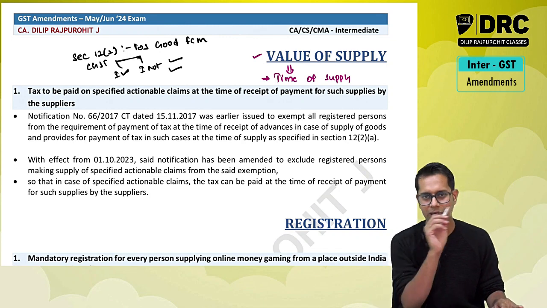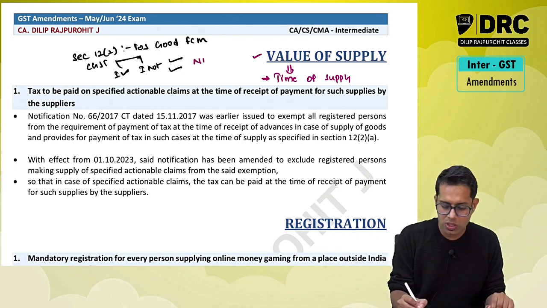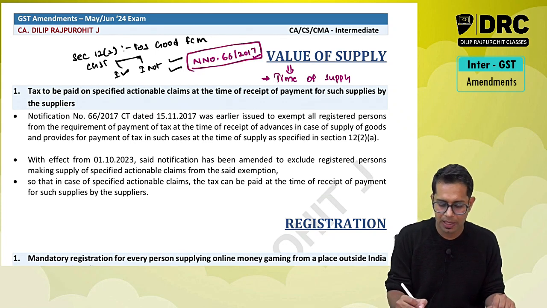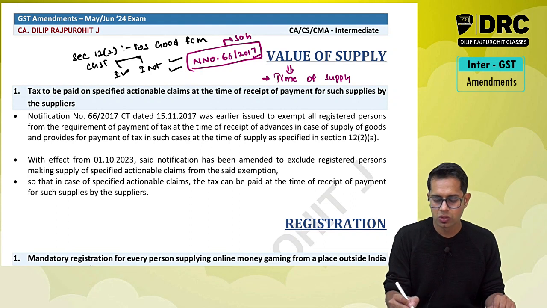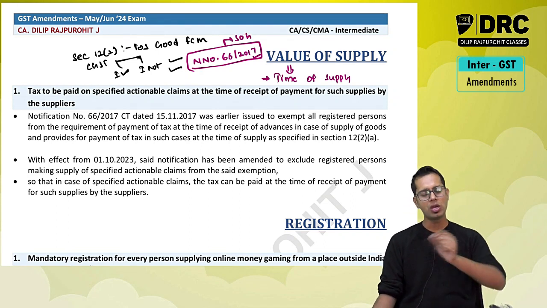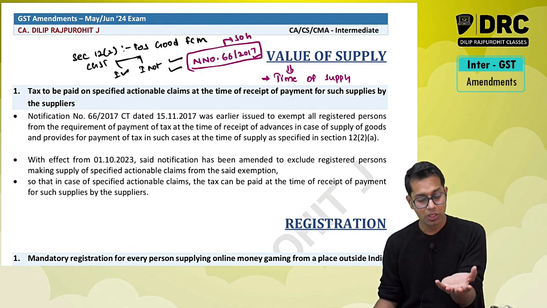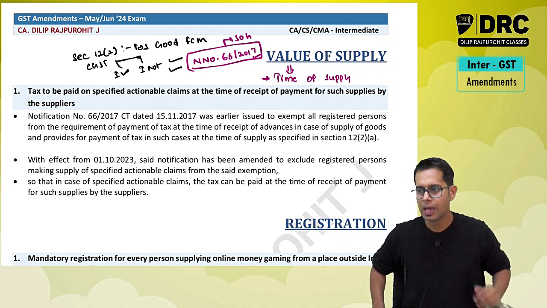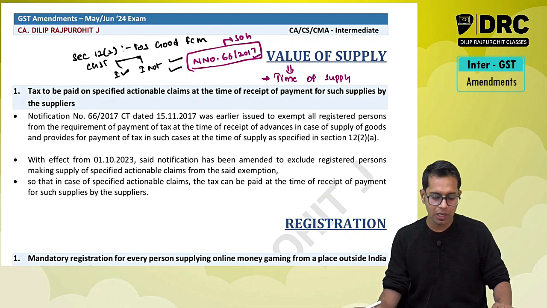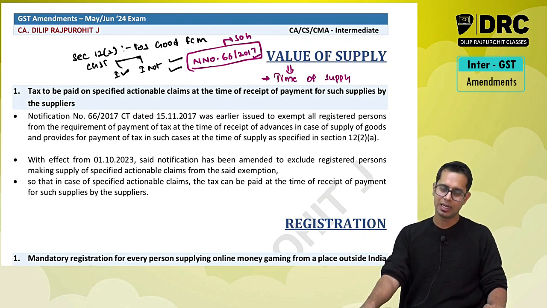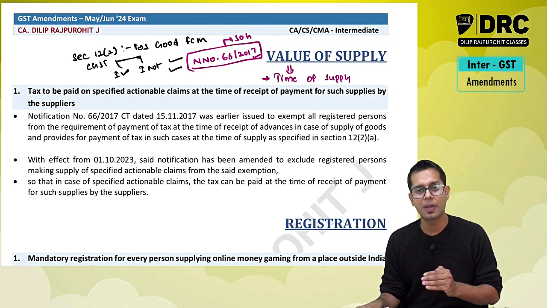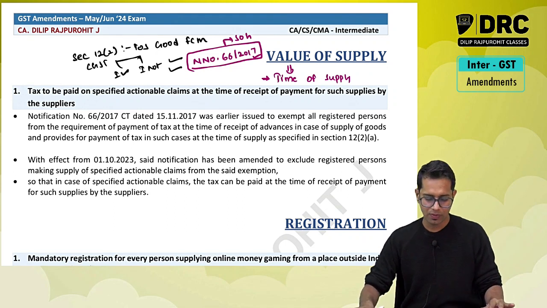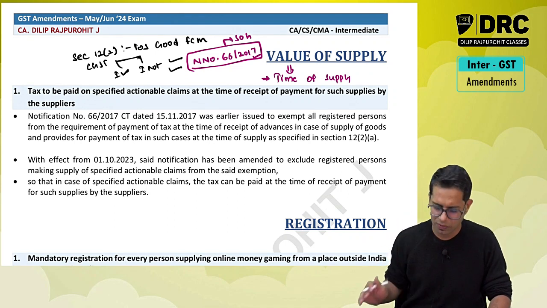Correct? So this is what the time of supply topic says. And we also studied a notification, number 66/2017. This notification is applicable only for supply of goods. What is this notification telling? If you receive any money before making the supply, in case of supply of goods, then the date of receipt of that money shall not be taken as time of supply. The date when you have received that money will not be taken as time of supply. So this is one small point which we have studied.